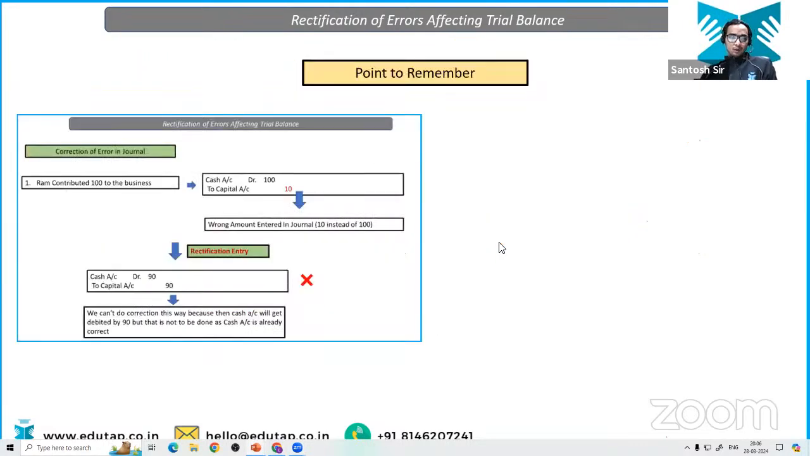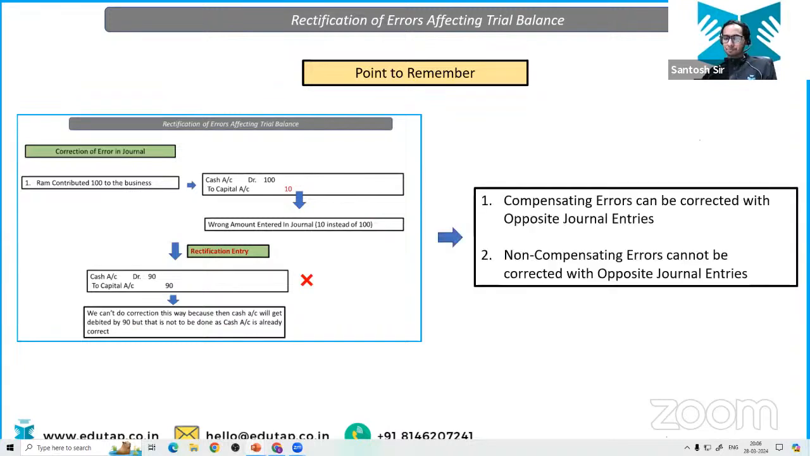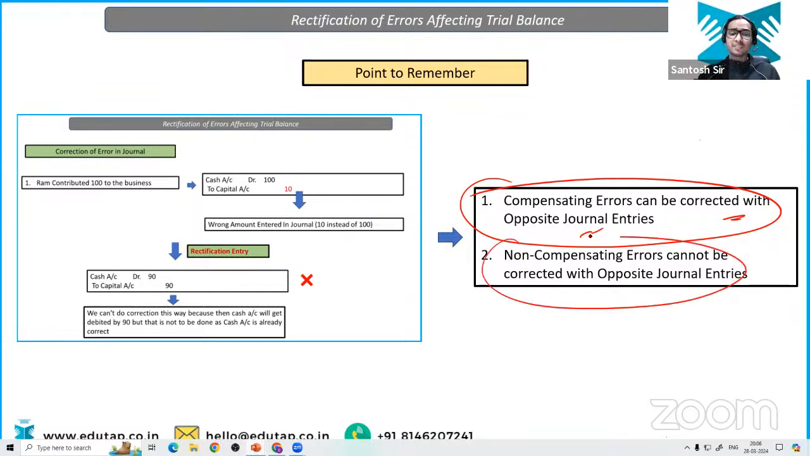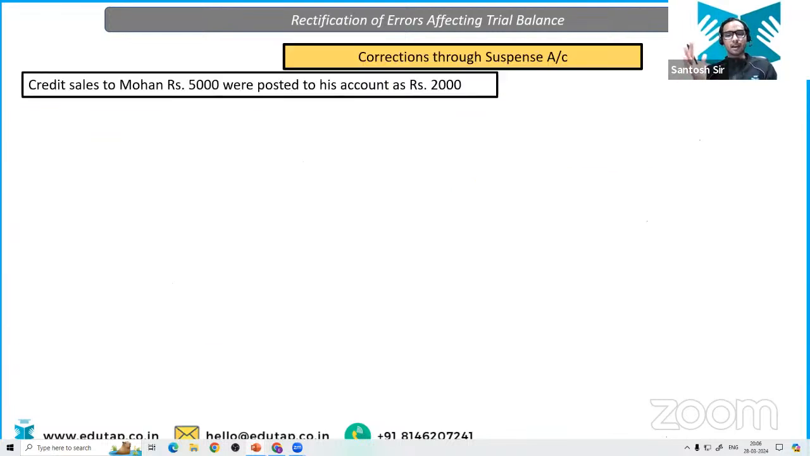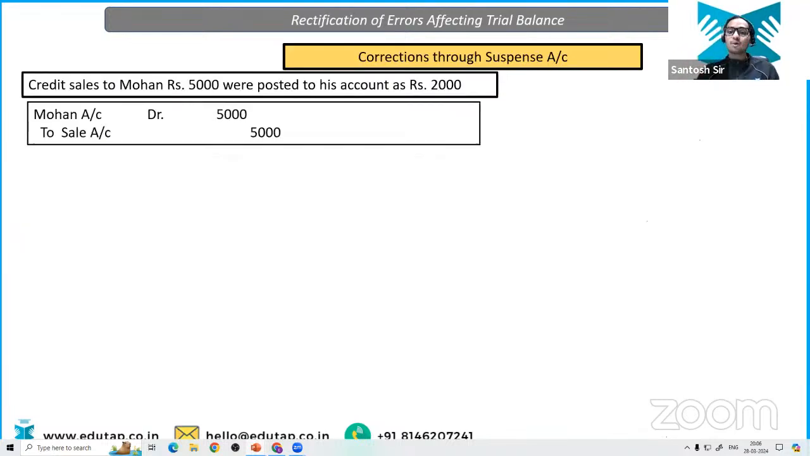So compensating error which we studied earlier, that we can correct by the opposite journal entry. We have done that. But a non-compensating error like this entry can't be corrected by entering the opposite entry. It can't be corrected like that. So what do we do for that? We do correction through the suspense account.